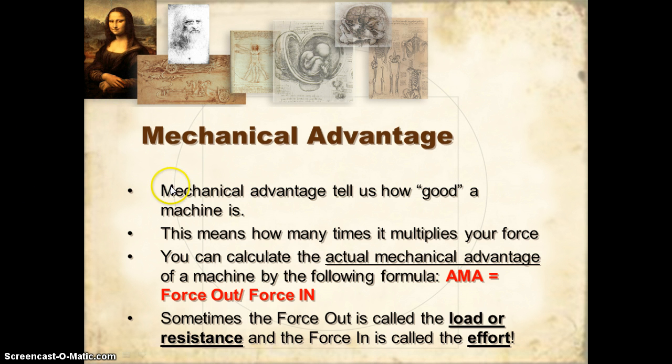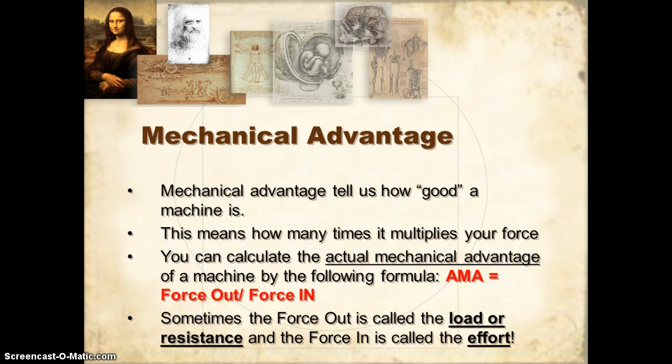Mechanical advantage tells us how good a machine is. This means how many times it multiplies our force. You can calculate what is known as the actual mechanical advantage of a machine by the following formula: force out, the same thing as output force, divided by force input. Force output is what the machine does. So if a machine had to lift a box that weighed 1,000 newtons, let's say you're using a pulley system, the output force would be 1,000 newtons.